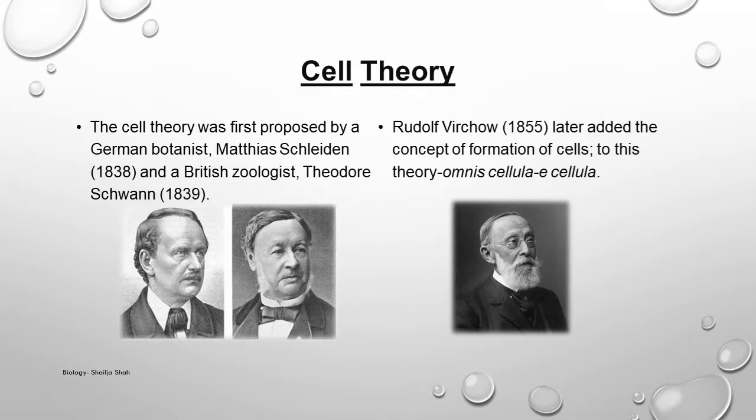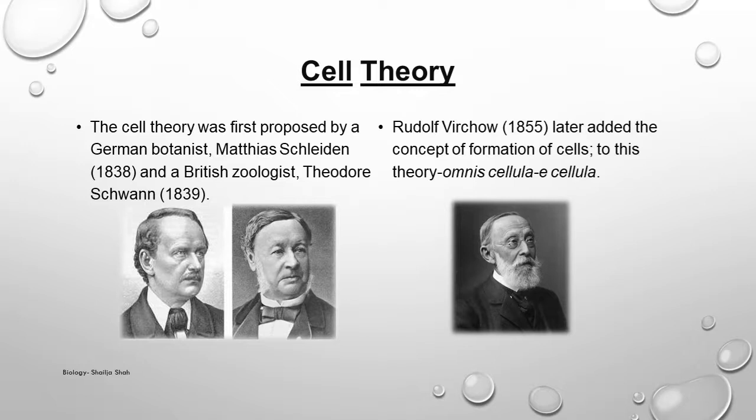Then two different scientists, first Matthias Schleiden, who was a botanist in Germany in 1838, and another, British zoologist Theodor Schwann in 1839, both gave their individual theories regarding what a cell is. In their findings, both of them found that whether it is a plant or an animal, they have basically the same structure and same functions.